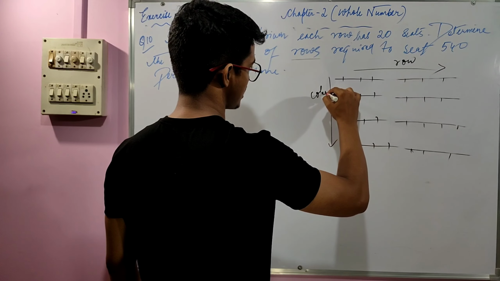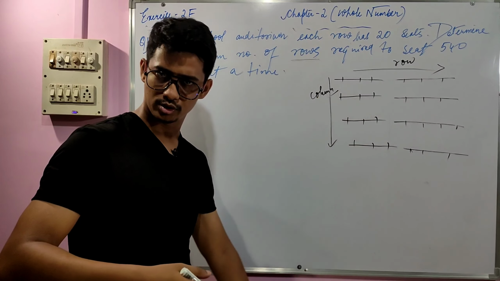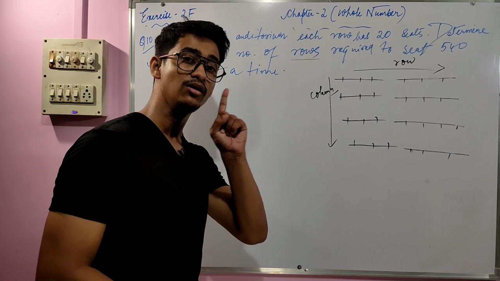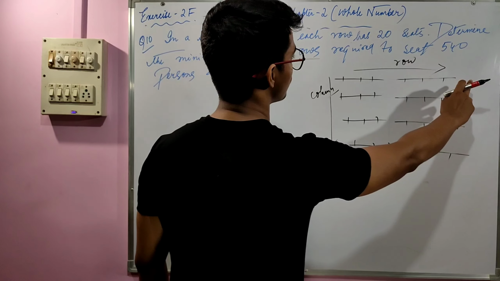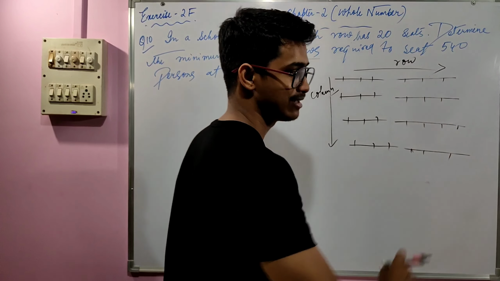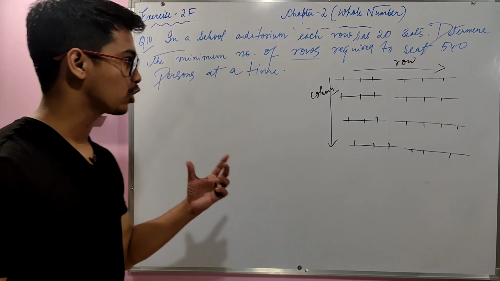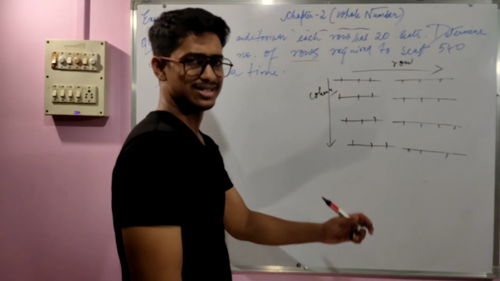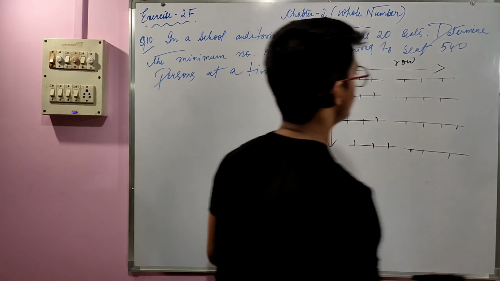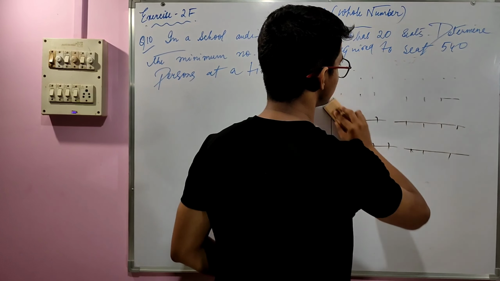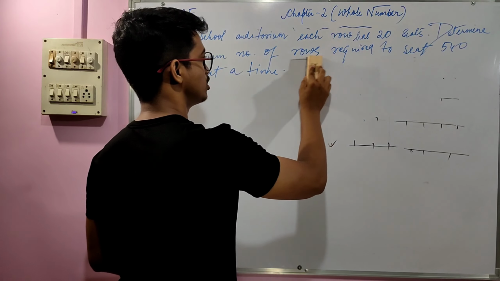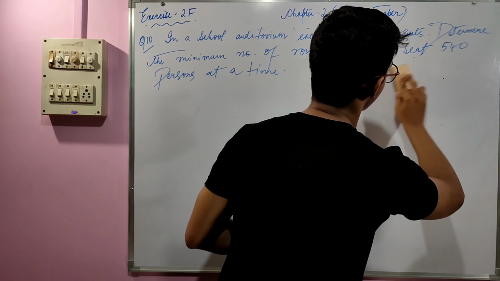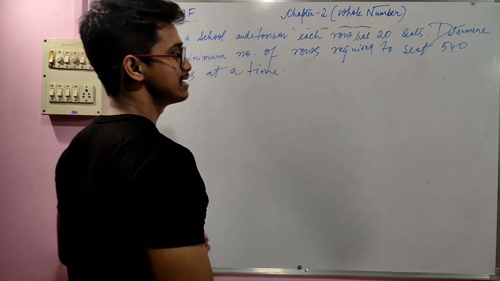So in the column, how many students are there? 1, 2, 3, 1, 2, 3, 1, 2, 3, 1, 2, 3. So 12 students are there in the first column. And in the first row, how many students are there? 6. So is it clear? I think the row and column concept is clear to you. Column is not in your syllabus, but from a knowledge point of view, it is much more required to understand these two topics as a whole. So now after row, let's jump into the actual solution part of question number 10.